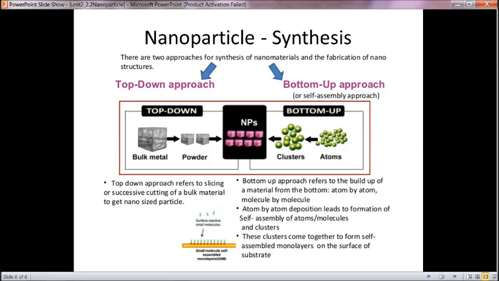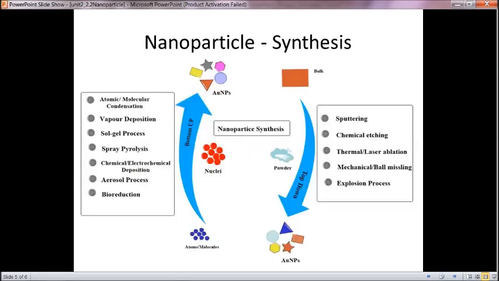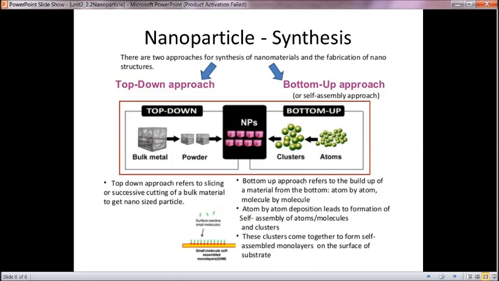So these are the synthesis methods, with simple explanations for the top down approach and the bottom up approach, which are given pictorially here along with the processes included in nanoparticle synthesis. So that's all about nanoparticles.